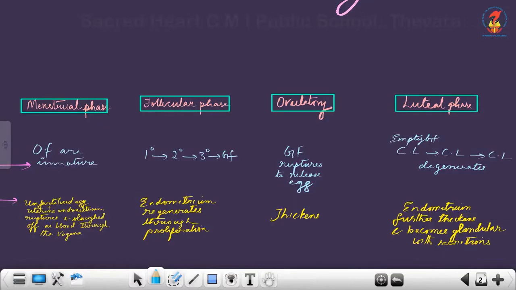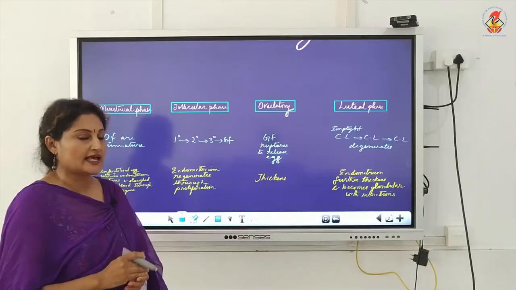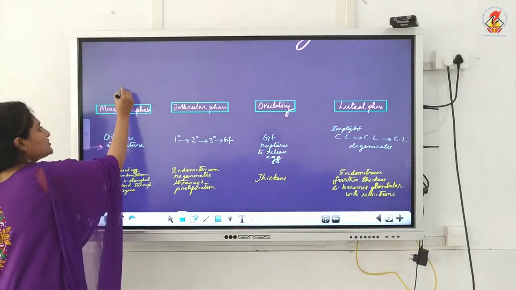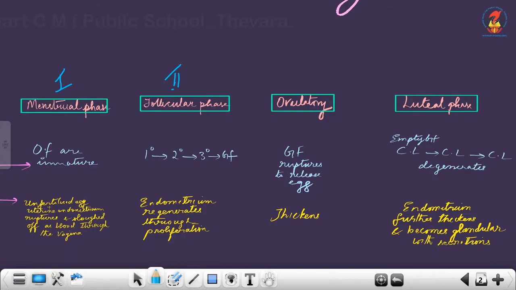So, recap of the menstrual cycle. The menstrual cycle has 4 phases mainly: menstrual phase, follicular phase, ovulatory phase and luteal phase. Now the follicular phase is also known as the proliferative phase, and the luteal phase is also known as the secretory phase.